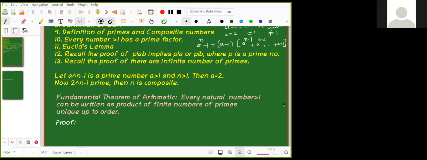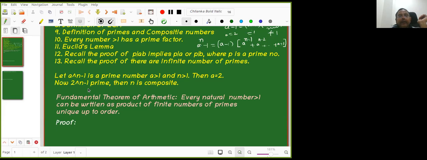Sir, I joined just now, so I did not get what the question is. A power n minus 1 is a prime number. Yes, sir. A greater than 1 and n greater than 1 also given. So this is the mistake I done. In my quiz, I had not written these conditions. These are important. I forgot, so I'm correcting my mistake.